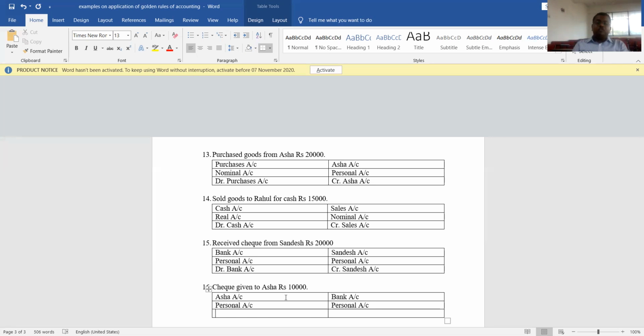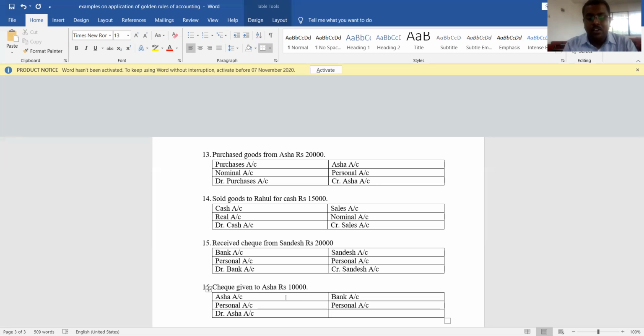Let's see to which account the debit rule is applicable and to which account the credit rule is applicable. Actually, both are personal accounts. What is the rule of personal account? Debit is the receiver, credit is the giver. So, who is the receiver? Check given to Asha. Asha is the receiver, right? So debit which account? Debit Asha's account because she is the receiver.